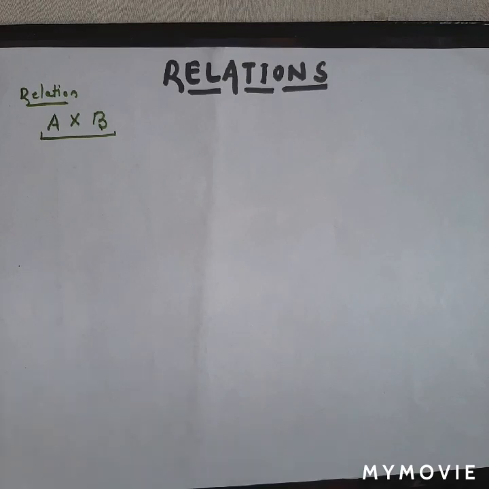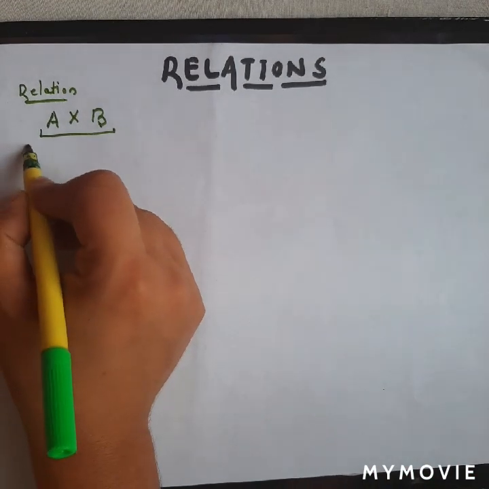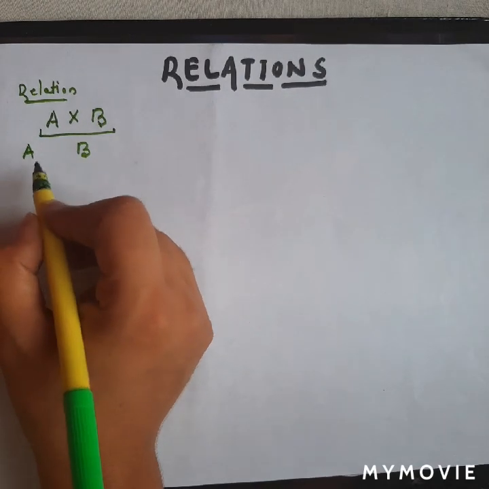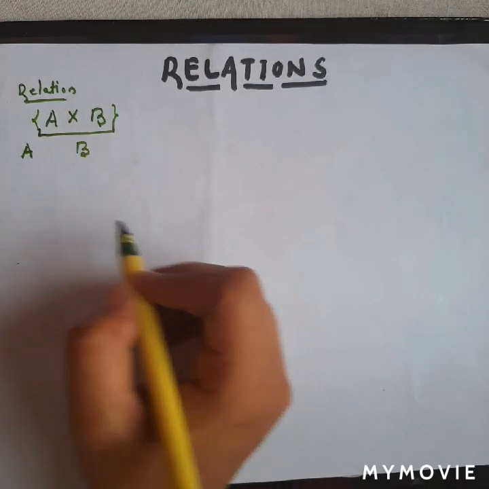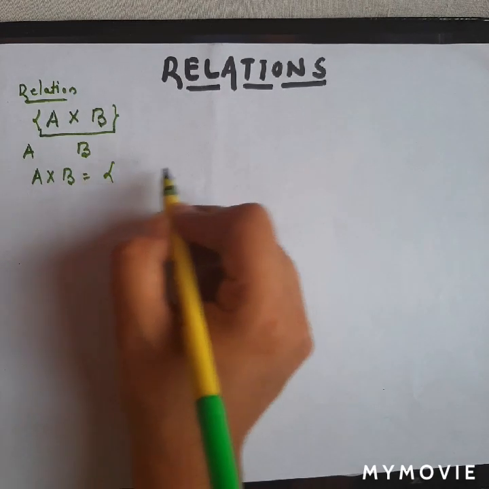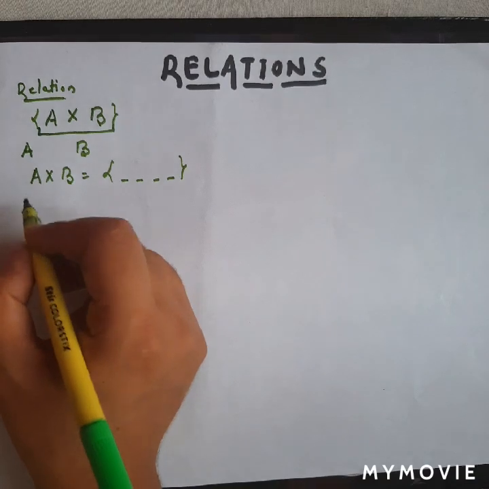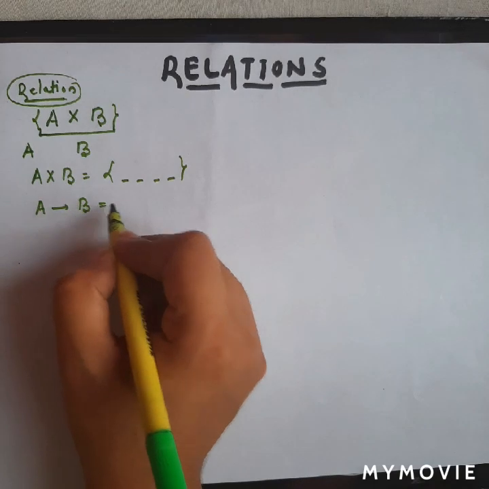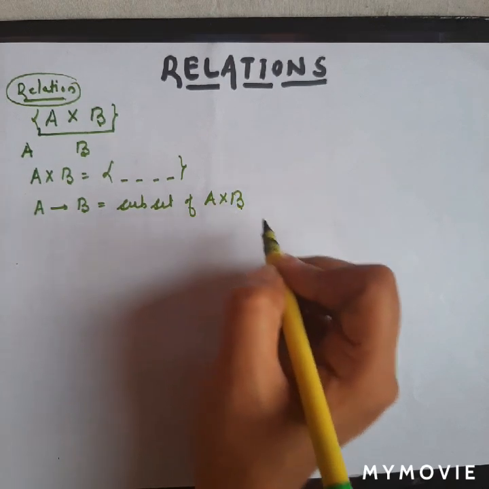Today we will do relations. We have done sets. We have done set A, set B, and if we want to write the Cartesian product of A cross B, then it will be represented with A cross B. Fine. And we have also done that the elements of A cross B will make some subsets, right? So a relation from set A to set B will be a subset of A cross B, right?